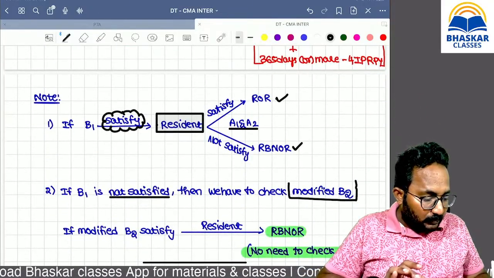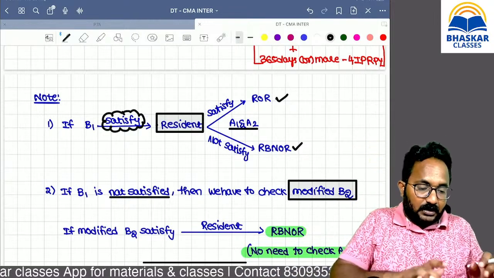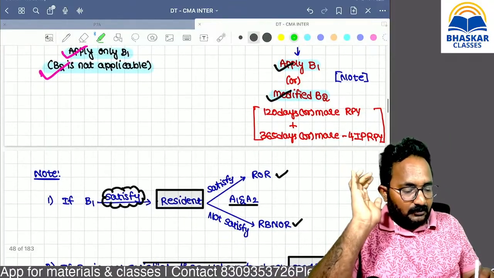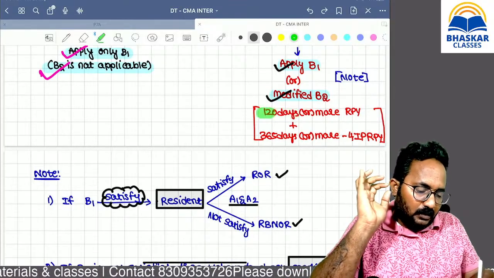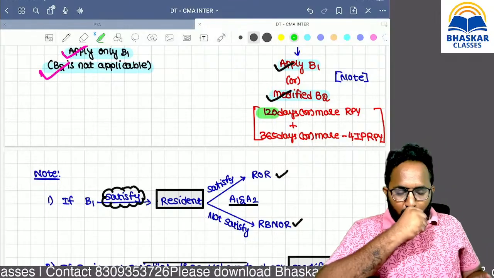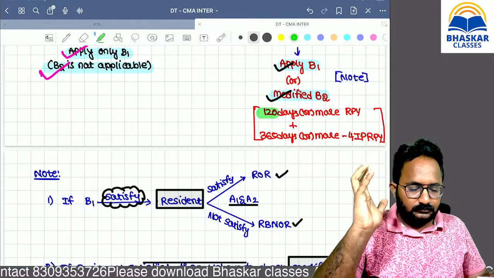Sir, what is that modified B2? Basic condition 2 is there. Now, for that we have to do some modification. What is that modification we are doing? Just instead of 60 days, we are replacing it with 120 days. That is the modified B2. That is the only modification we have done in B2.